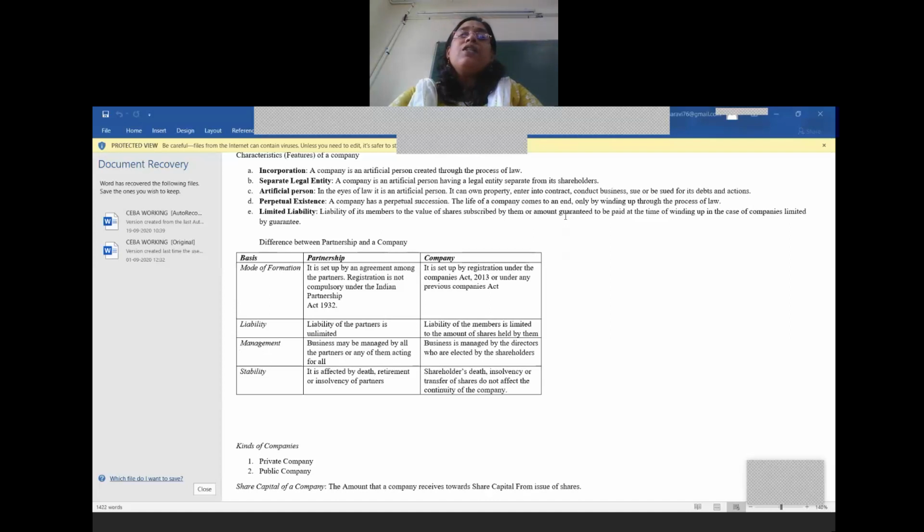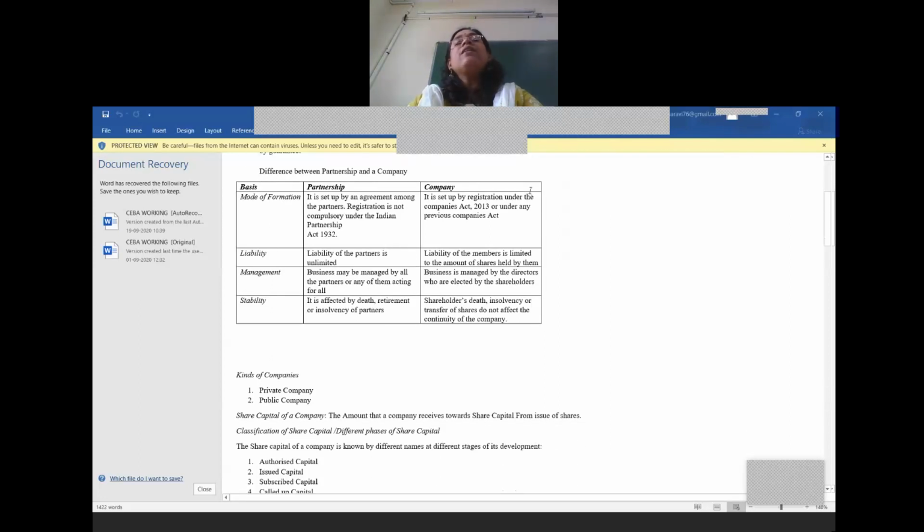Now, in case of a partnership firm, business is managed by the partners. But in case of a company, since there are many shareholders, the business is managed by the elected representatives of the shareholders called the board of directors. And in case of a partnership firm, the death, retirement or insolvency of the partners may affect the continuity of the firm. But in case of a company, death or insolvency of the shareholders will not affect the continuity of the company.